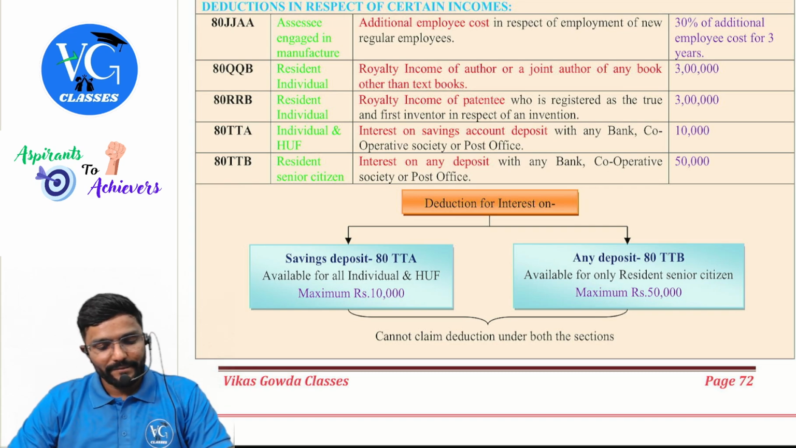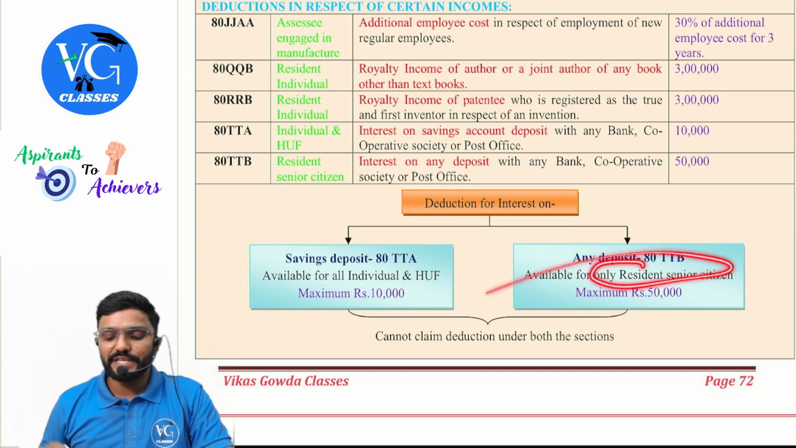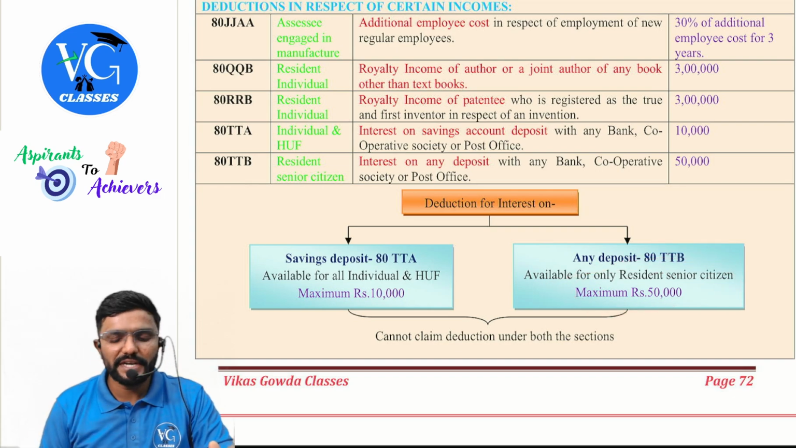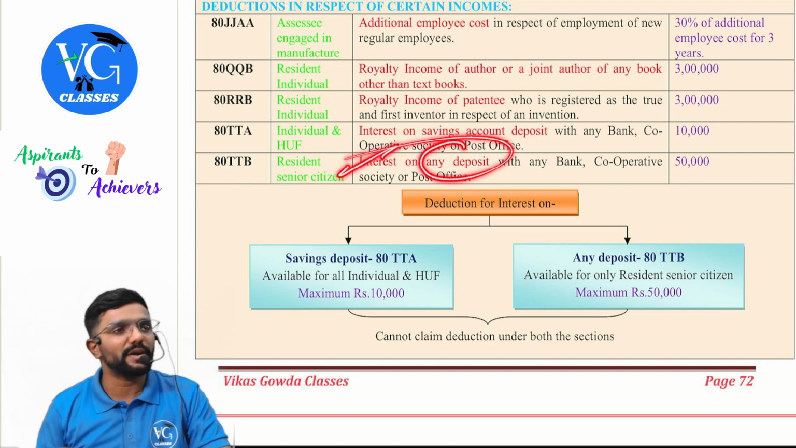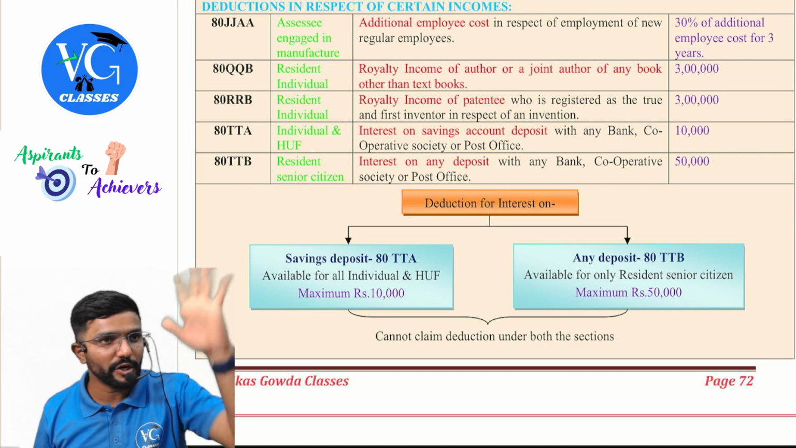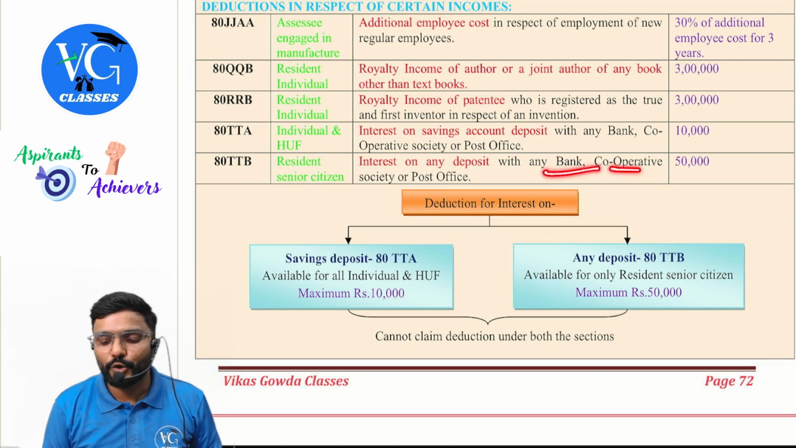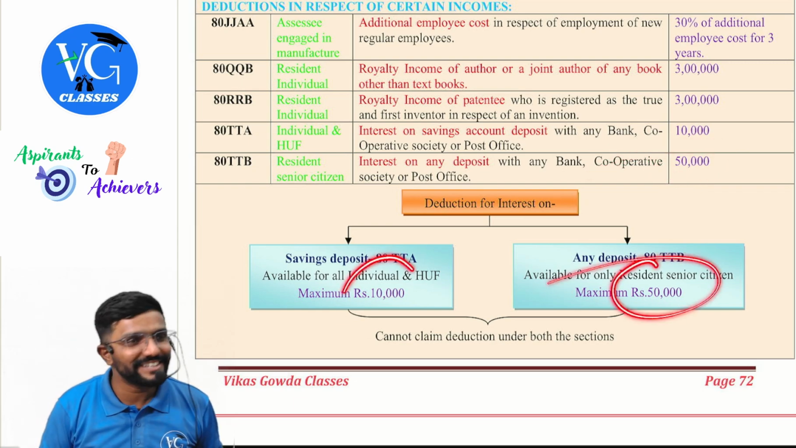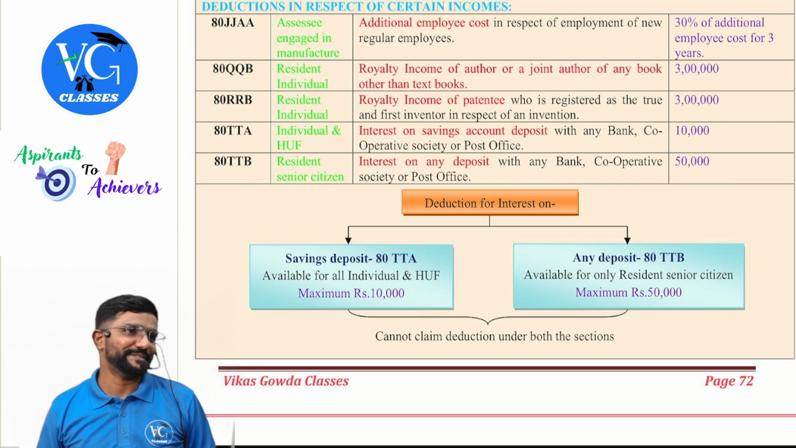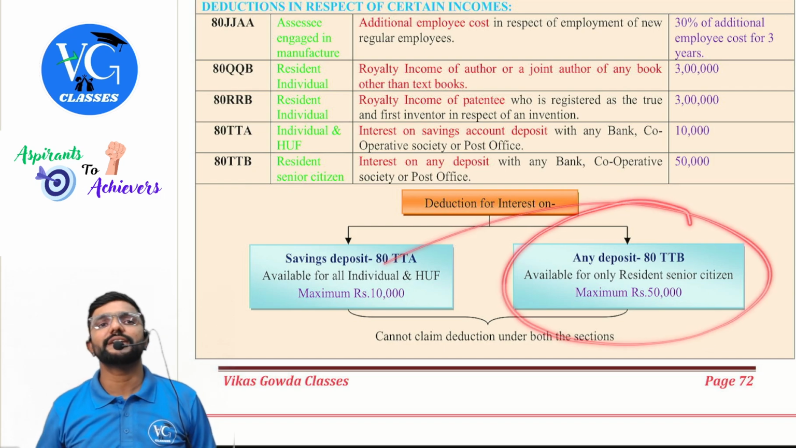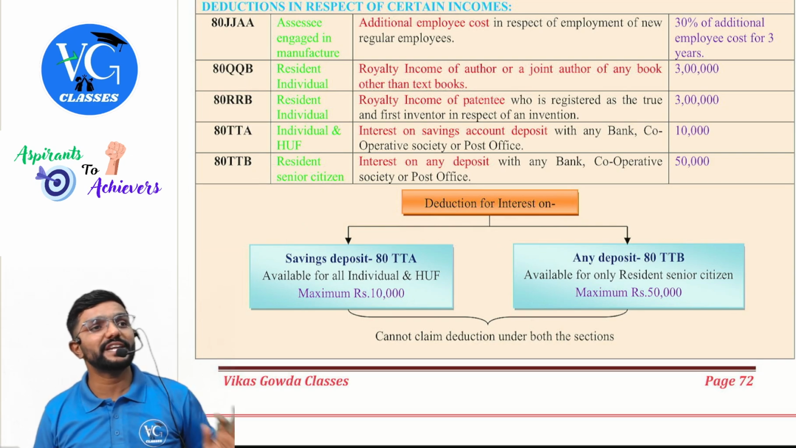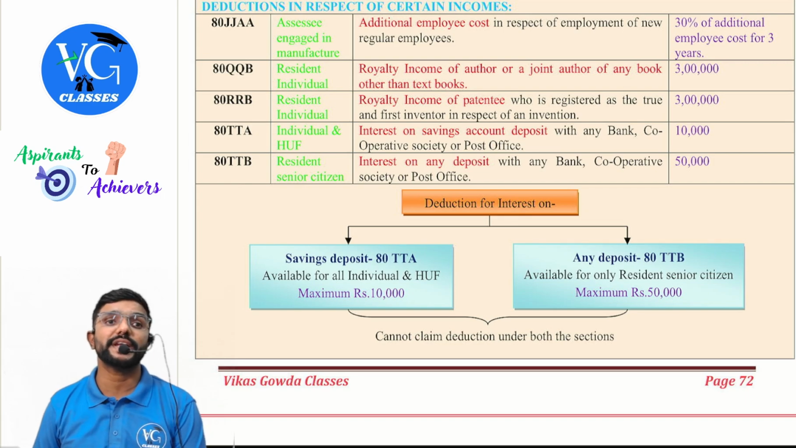Okay, sir. Next, 80 TTB is only for a resident senior citizen who is having interest income. Maximum is how much? 50,000. This is on any interest? Yes. Interest on any deposit, including FD and RD. No, it need not be savings always. With whom? Bank, cooperative society or post office. What is the maximum amount of deduction? 50,000. Sir, if I am a senior citizen, can I claim both 50 as well as 10? No, you cannot. So if you are a senior, go and straight away claim under TTB. If you are not a senior, then you can claim under TTA. But please be careful, TTA gives only for savings account interest.